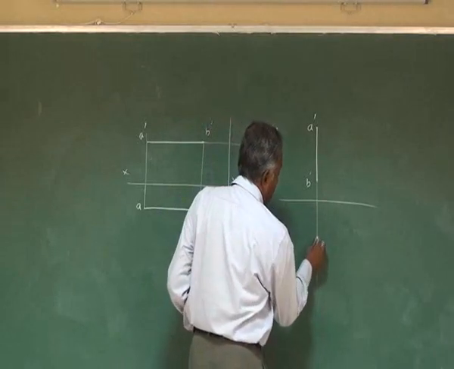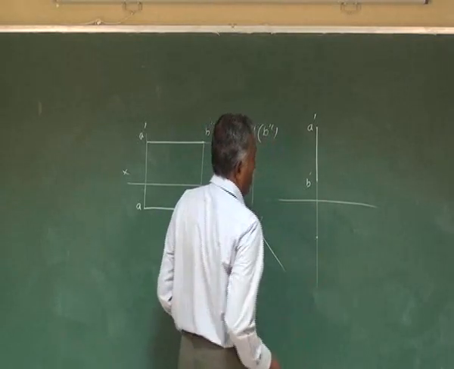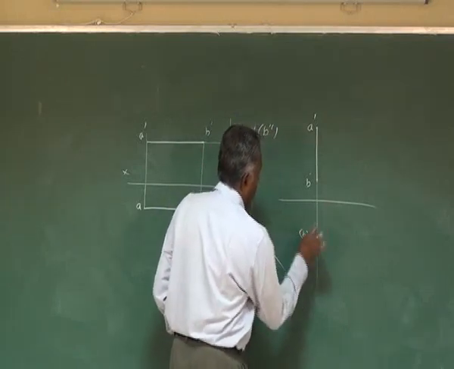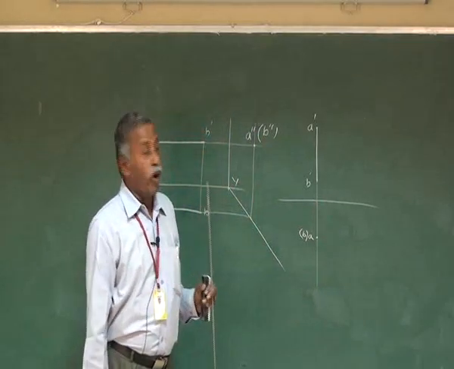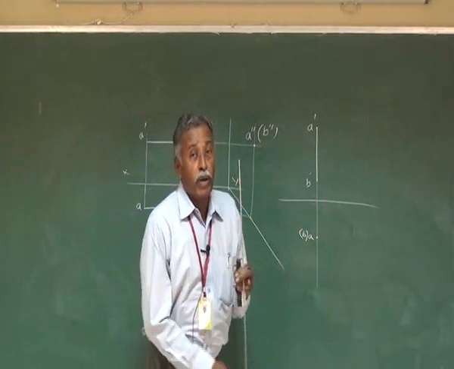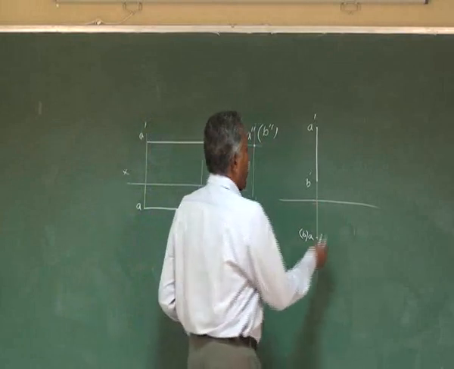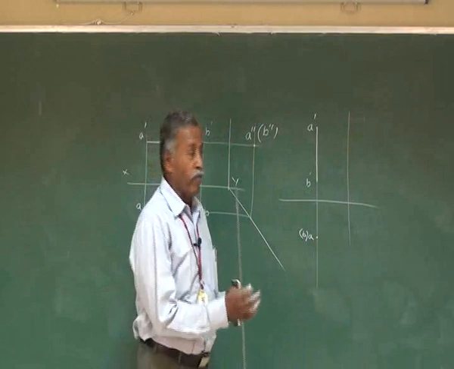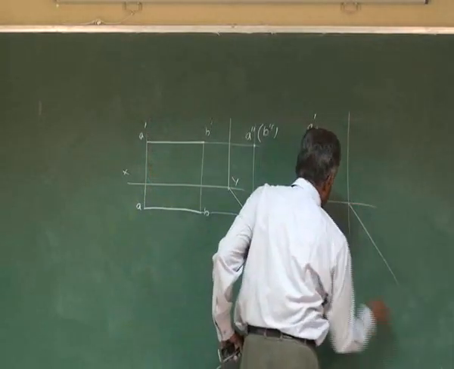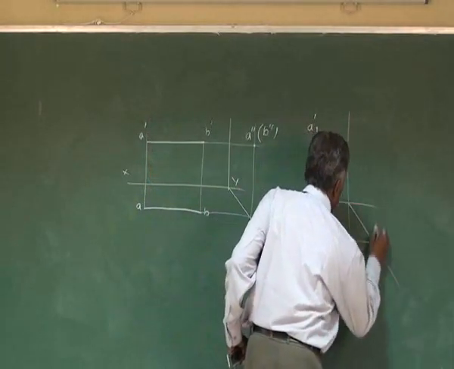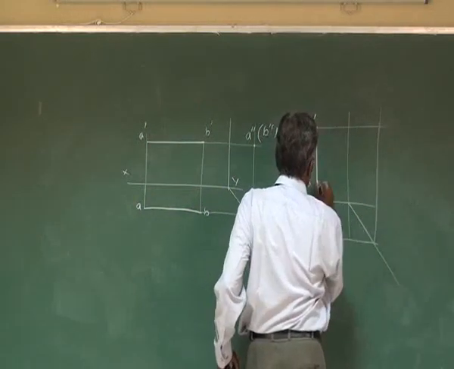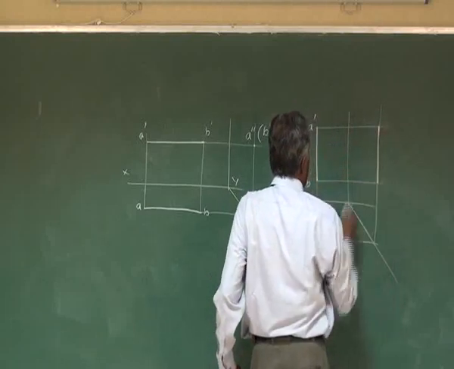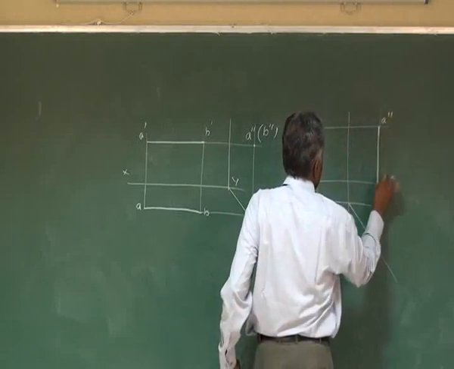Whatever may be the distance in front of VP, you take and mark it as a point, and the point A is visible, B is hidden. So this is the point, parallel to VP and perpendicular to HP. If you want to have a side view, the side view is also going to be parallel to the profile plane. So you draw the mid-tree line, project from here, draw this line. So this is going to be your side view for this straight line. This is A double dash, B double dash.